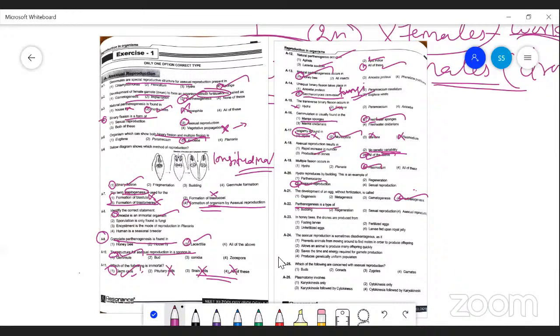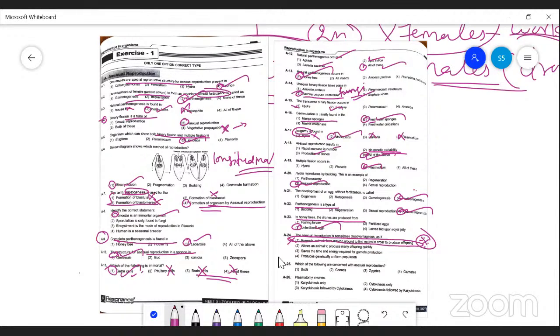Parthenogenesis is a type of asexual method of reproduction without fusion of gametes. In honeybee, the drones are produced from unfertilized eggs. Asexual reproduction sometimes has advantages: it prevents animals from moving around to find a mate, so there is no need to find partners or males, and no need for wasting more energy.